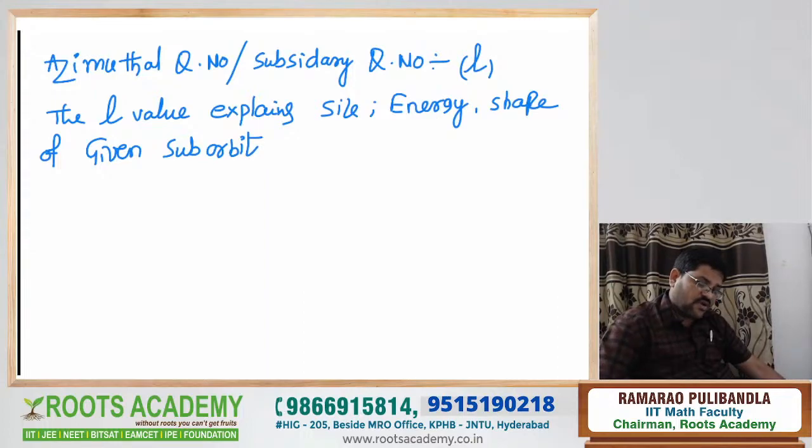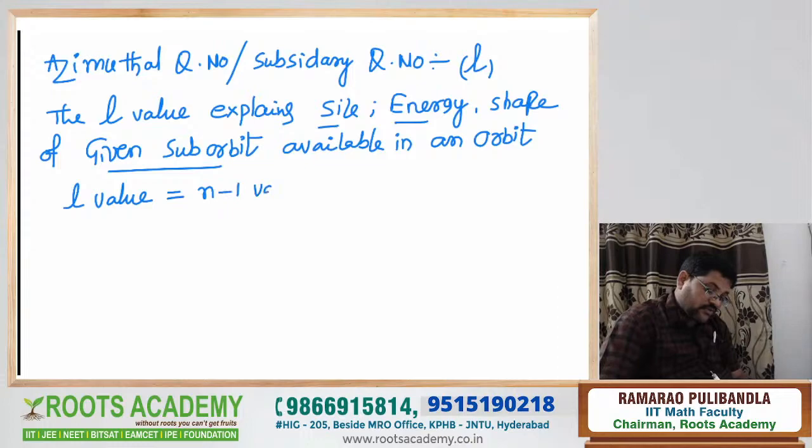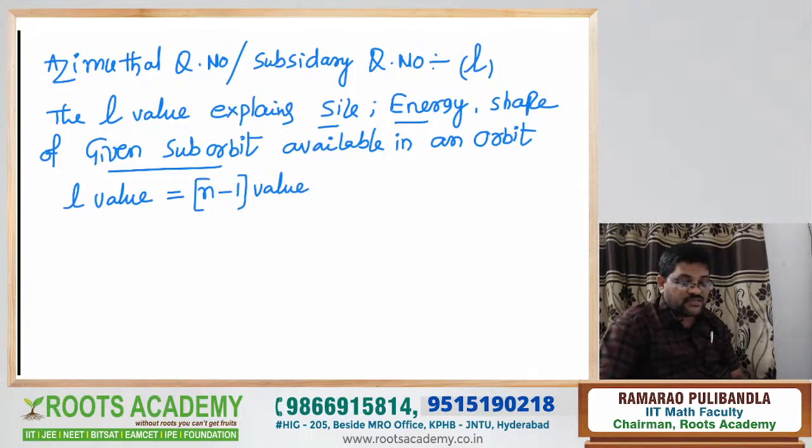The l value explains the size, energy, and shape of the given suborbit available in the orbit. Available in an orbit. Now, one more important point: l value is equal to n minus 1. What I'm saying? l value is equal to what? n minus 1 value.